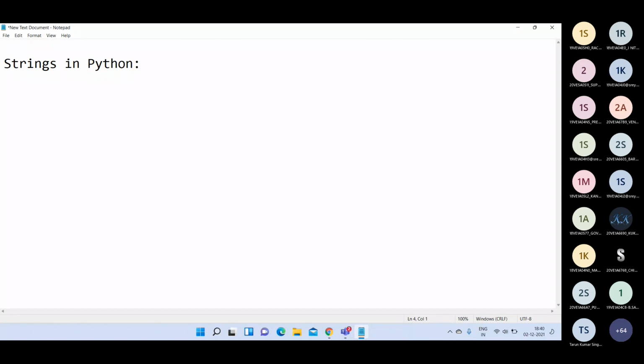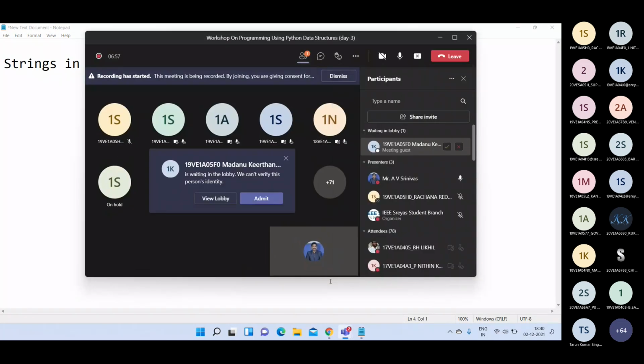So in today's session, we are going to discuss strings in Python language, followed by data structures which are available predefined in Python language. First of all, we will see what is meant by string and how to write strings in Python language, and we will see how to handle the strings by using some predefined functions. Then later we are going to discuss the data structures available in Python language. Okay, so we will start with strings.